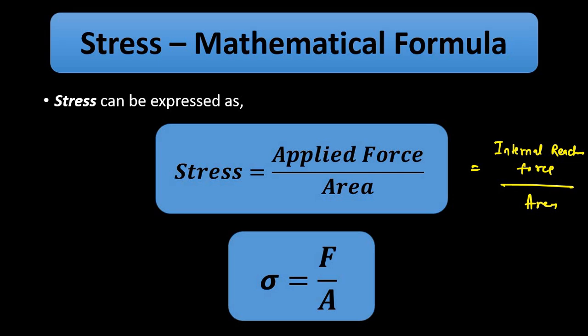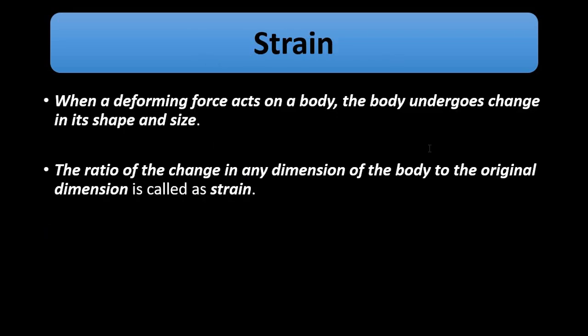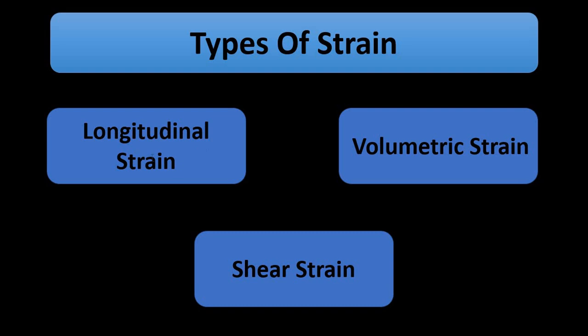So there are different types of stress: tensile, compressional, tangential, and bulk or volume stress. Strain is the effect of stress, which is the change in the dimension of the object, whether it is length, volume, or bending, which is measured in terms of angle. So strain is change in any dimension to the original dimension, change in any parameter to the original parameter, whether it is length, volume, or bending angle. So that is measured in terms of strain. Whether it is longitudinal strain, volumetric strain, or shear strain.